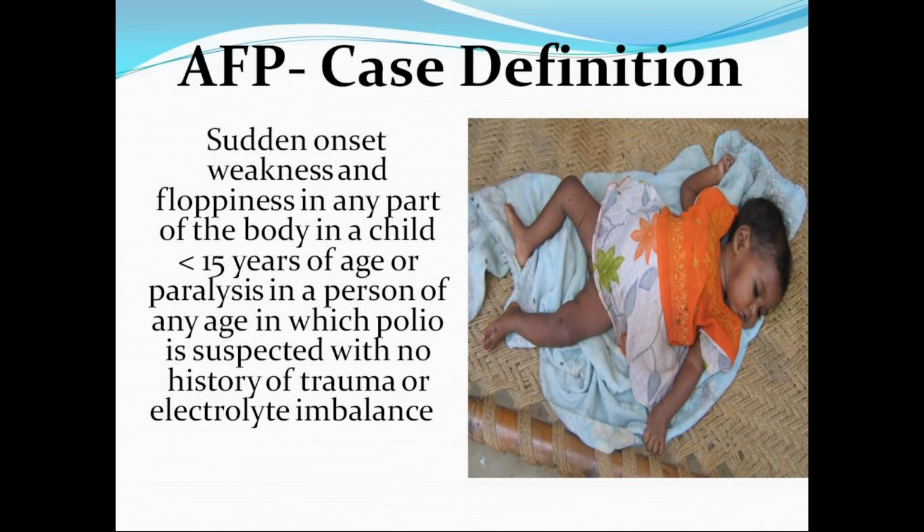So the AFP case definition is sudden onset of weakness and floppiness in any part of the body in a child of less than 15 years of age, or paralysis, as I told you, in any person in whom polio is suspected. We should exclude any history of trauma. There should not be any electrolyte imbalance like post-gastroenteritis hypokalemia, which can present with floppiness. So you should exclude electrolyte imbalance and any history of trauma. Then you have to suspect AFP.